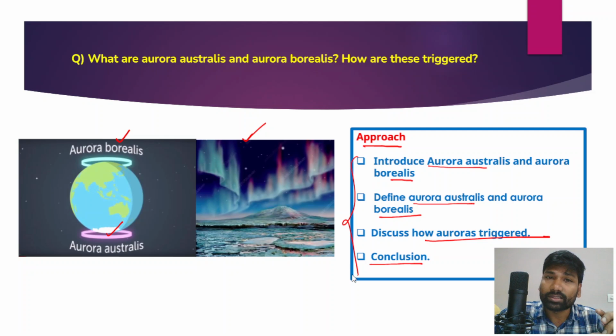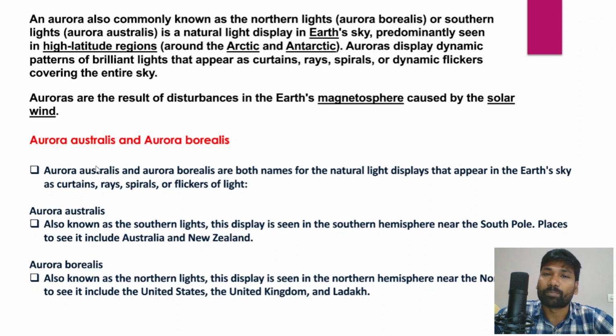But remember that in geography questions always try to draw a diagram. Now you cannot draw these lights, but you could easily draw a map. You can draw a globe, and you could show aurora borealis in the northern hemisphere and aurora australis in the southern hemisphere. That would be more and more impactful.